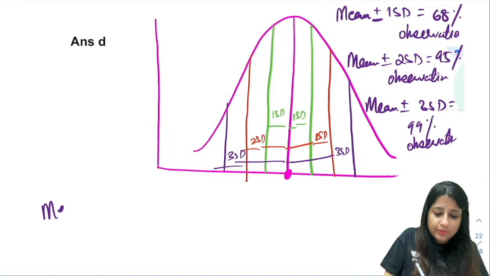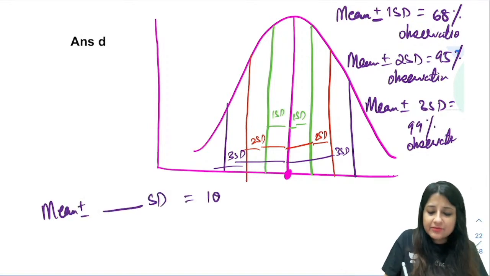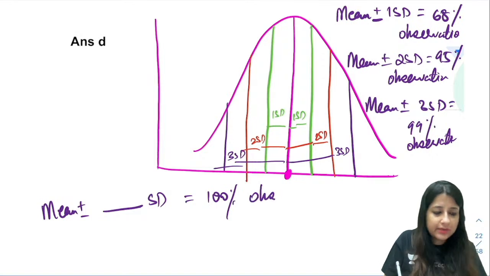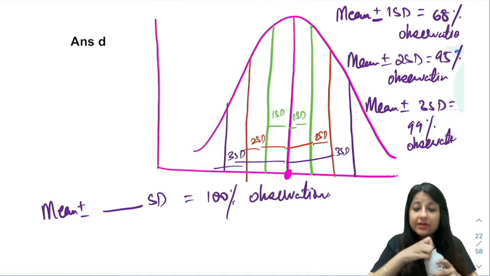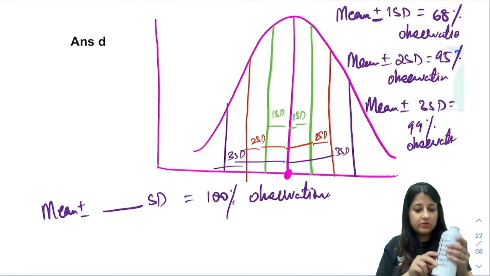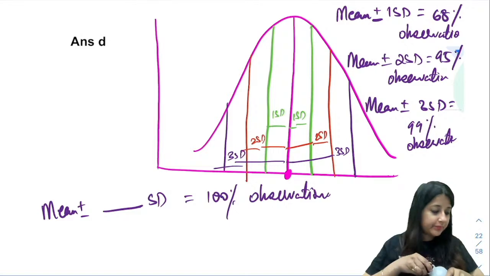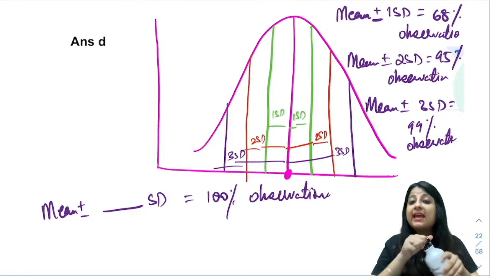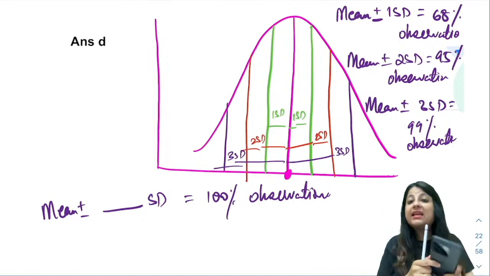If I ask you, mean plus minus dash SD covers 100% observations, what will be your answer? क्या होगा आंसर, anybody? Very good. The answer becomes infinite.